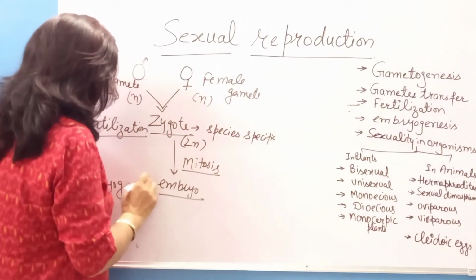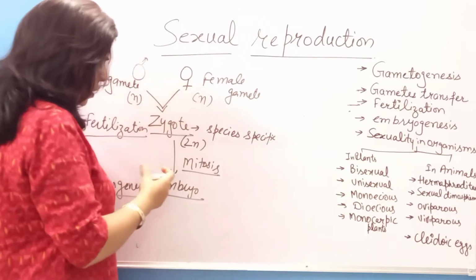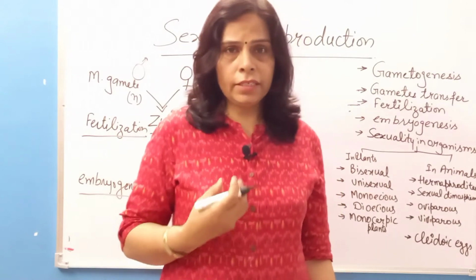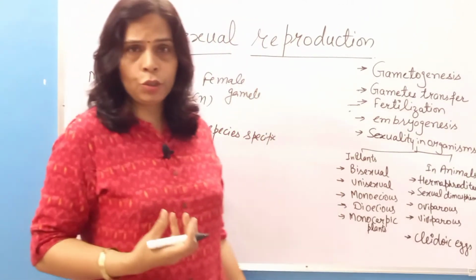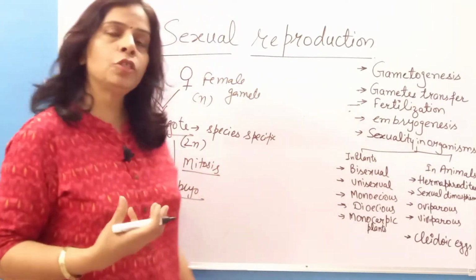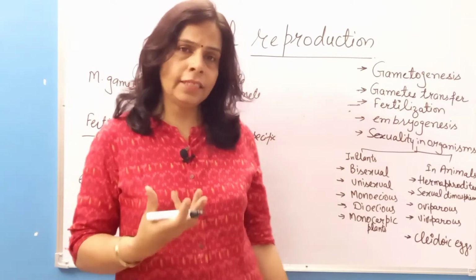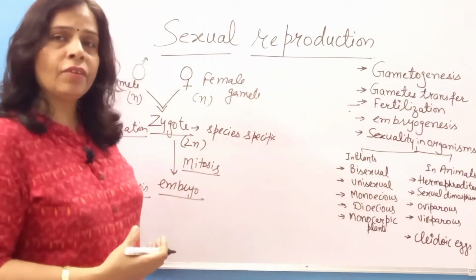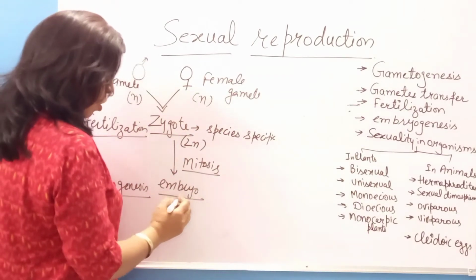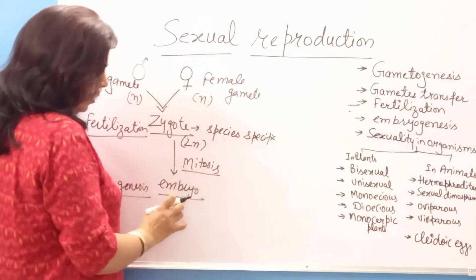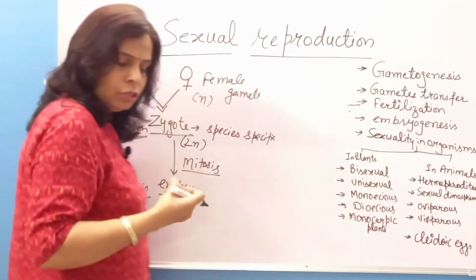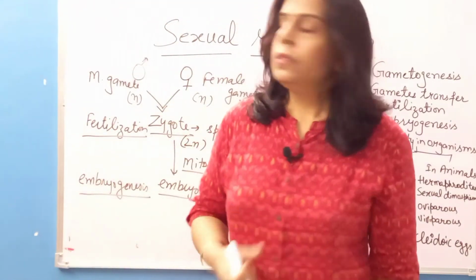In human beings, the zygote goes through various stages like morula, blastula, gastrula, then organogenesis takes place, and the embryo is formed, which will give rise to a complete organism. This process seems a very simple step, but it's not so simple, it requires various steps.